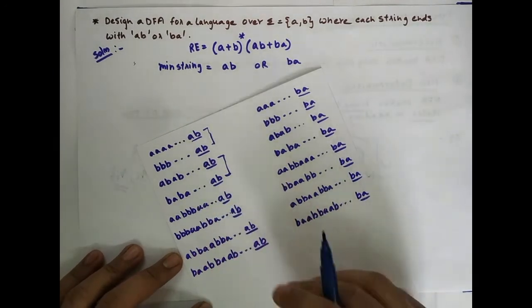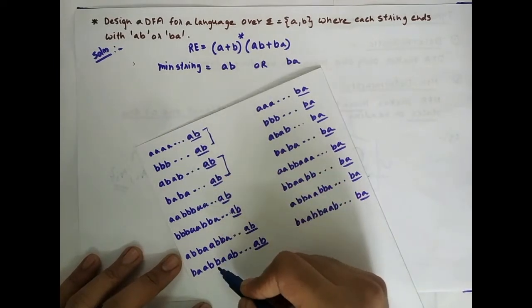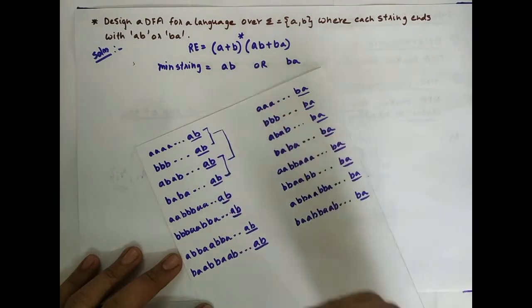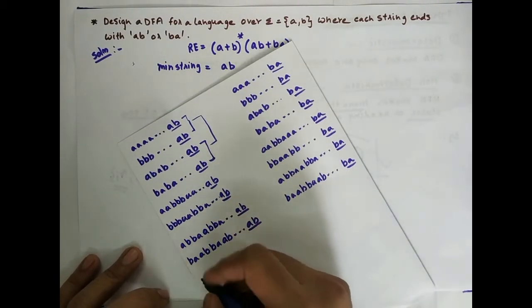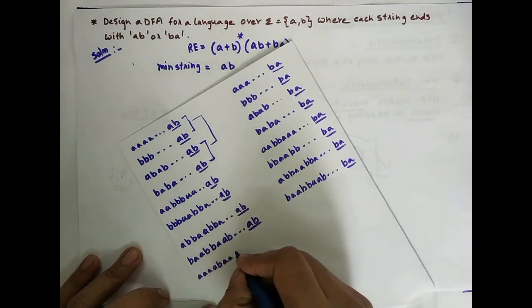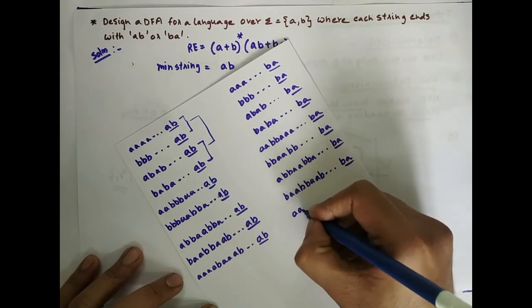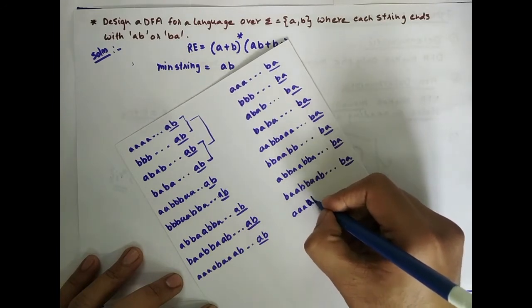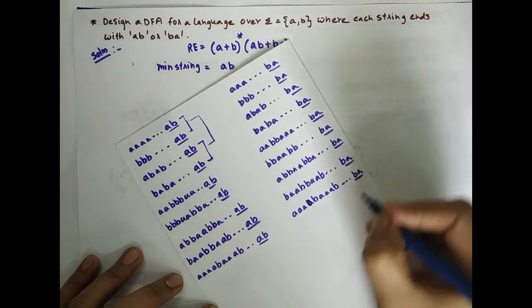Okay, so this is a combination of this and this. Now you take a combination of these two. So when you take the combination, first you will take A's and AB's. So some A's, then AB, some A's, then AB ending with AB should be accepted. Again the same thing, some A's AB, some A's AB ending with BA should be accepted.